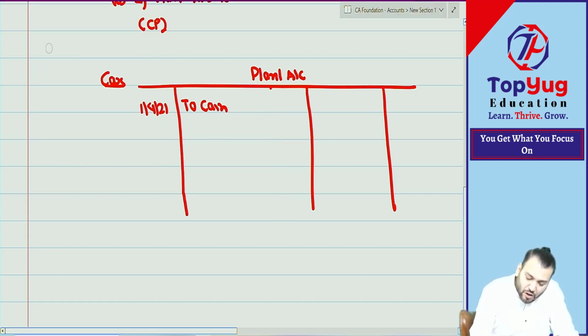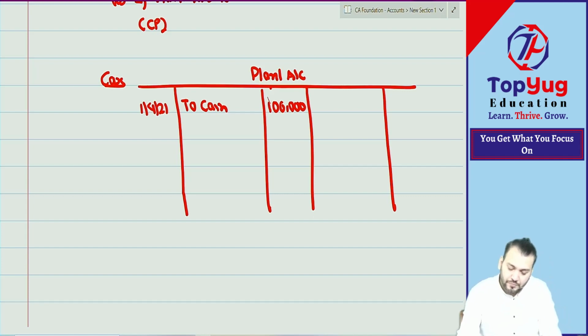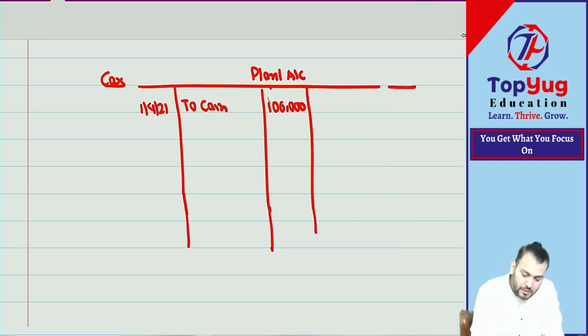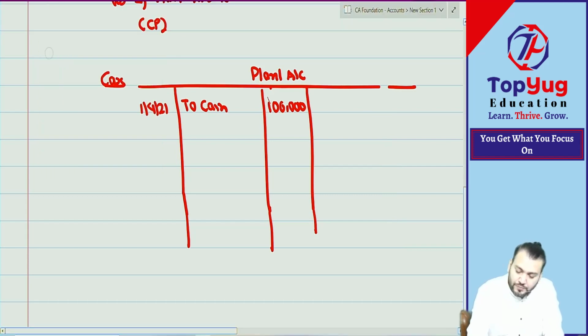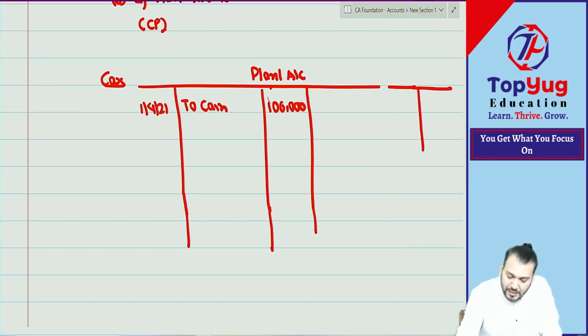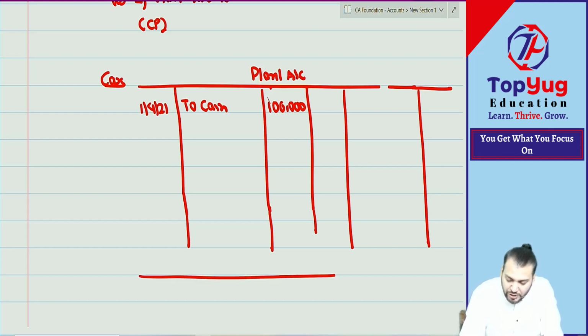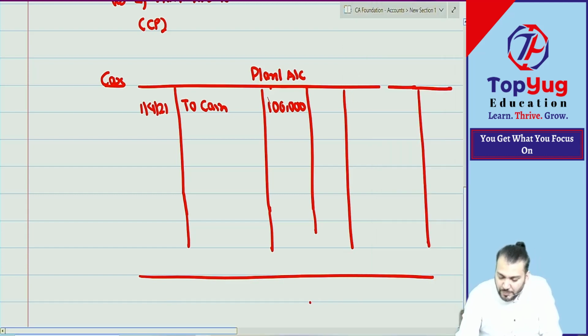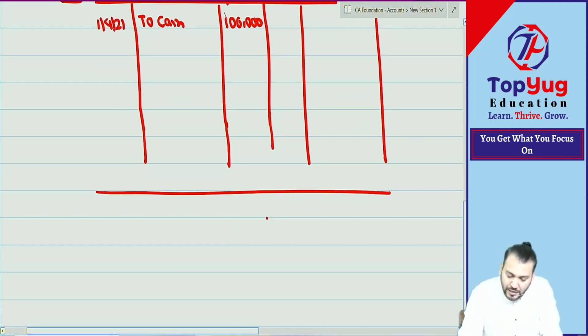So 1 lakh is cost. Then at the end of the year you will charge depreciation. But when plant is maintained at net value, then what journal entry for depreciation? Depreciation account debit to plant account.